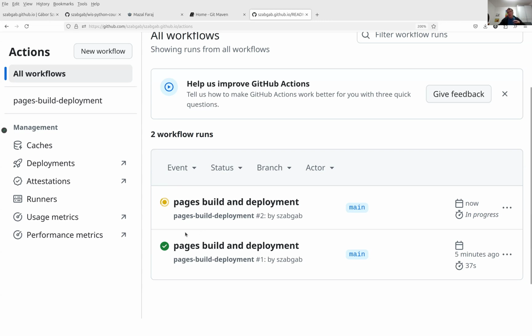A couple of years ago, you didn't see this display. So we used to make some changes, and we weren't clear when it was going to be ready. So we went to the website and kept reloading it, and then we got annoyed because it took too long. As you can see, last time it took 37 seconds to build the whole thing, and maybe there was some waiting time at the beginning. Now it took 41 seconds. It all depends how busy the system is. I mean, the system of GitHub.